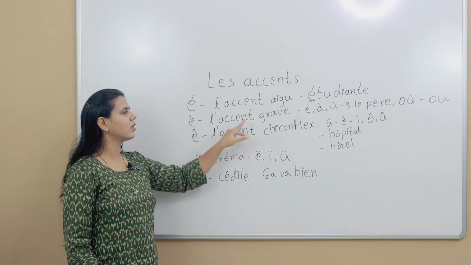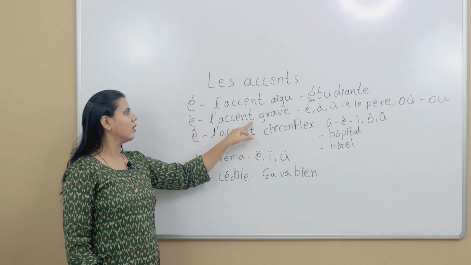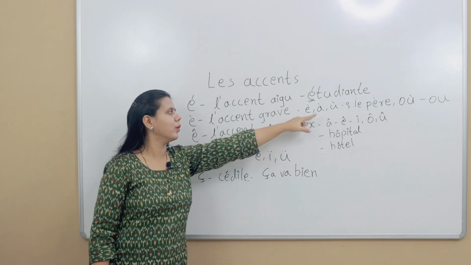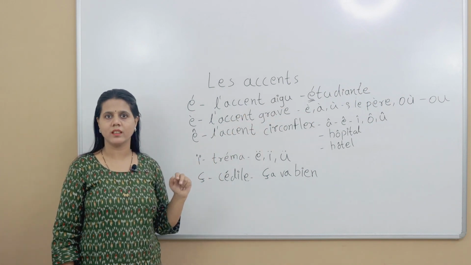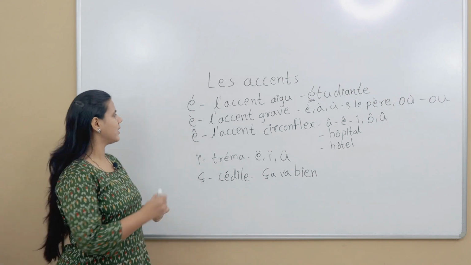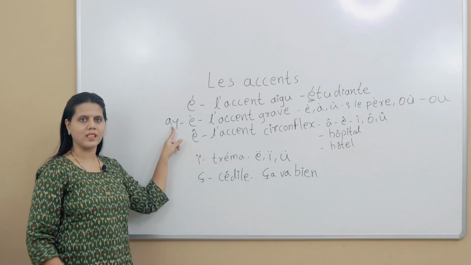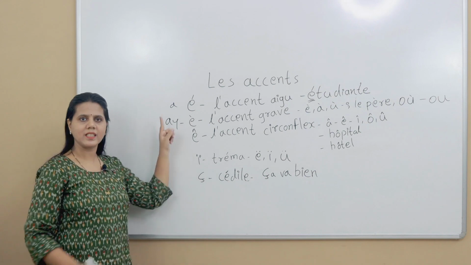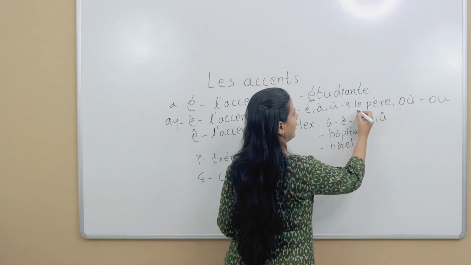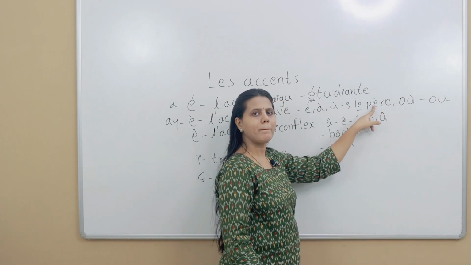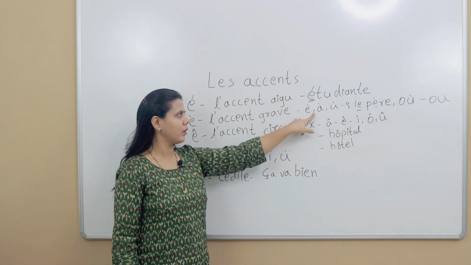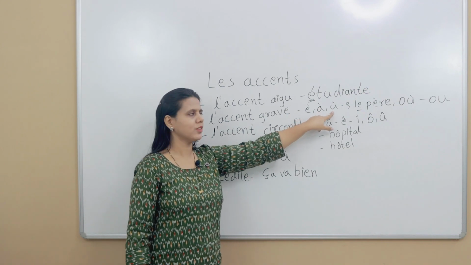Next is l'accent grave. L'accent grave comes on the letters e, a, u. And it gives us the è sound. See, students, there is a difference between the two sounds. You can write them as different sounds. For example, le père. It gives a different sound only on e, but the a and u pronunciation remains the same.